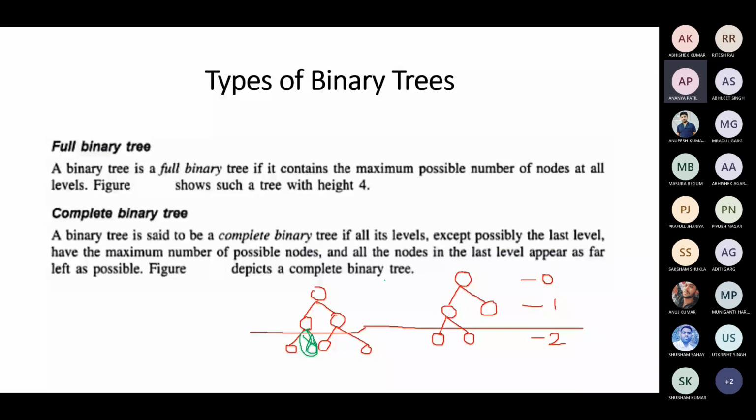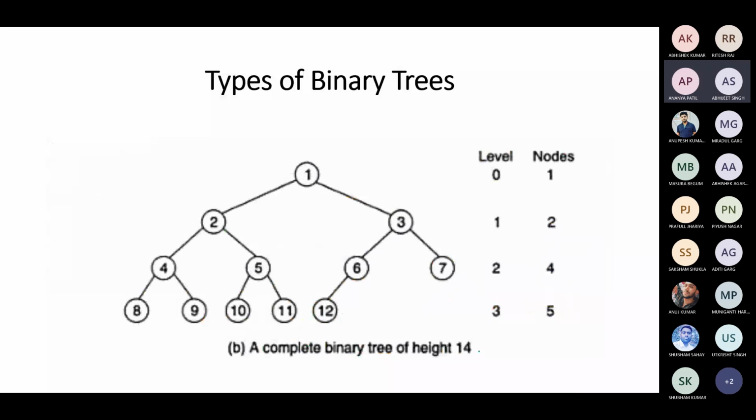Is this clear? A complete binary tree says that except the last level, the levels before it should be filled with the maximum nodes, and in the last level, the nodes should fill as far left as possible. So this is a complete binary tree of height 4. I wrote 14, this is wrong. It should be 4.